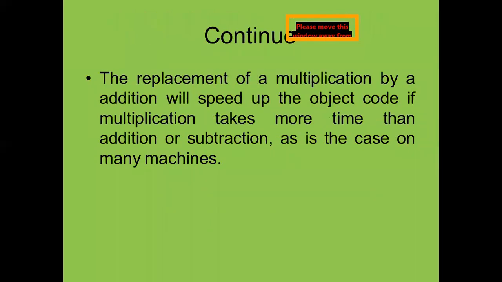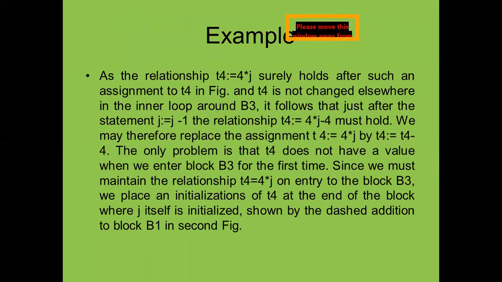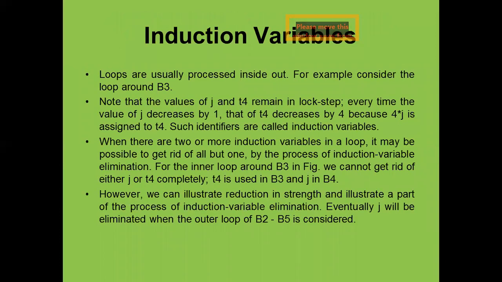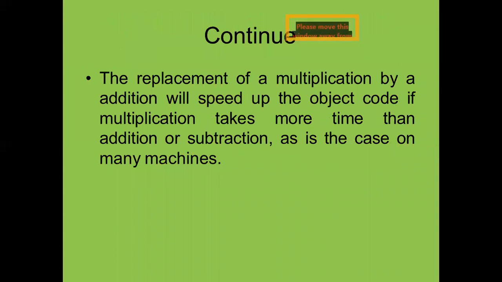Now in this case you can see, in case of the induction variables, we will replace the value in the B3 and B4, and we will remove the induction variables. Okay. Now another thing, here you can see the replacement of multiplication.